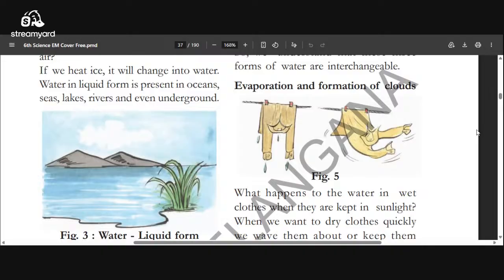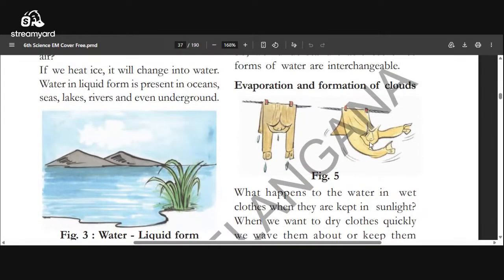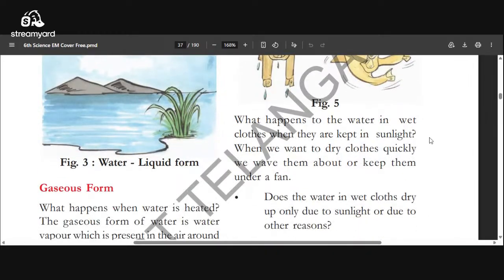Okay, evaporation and formation of clouds. Here is one of the examples given. If we keep our wet clothes in the open area after washing, after some time those wet clothes dry up. Inside the clothes, wherever the water is there, where does it go? That water goes up as water vapor. What happens to the water in the wet clothes when they are kept in sunlight?